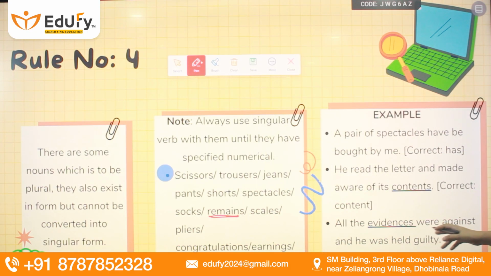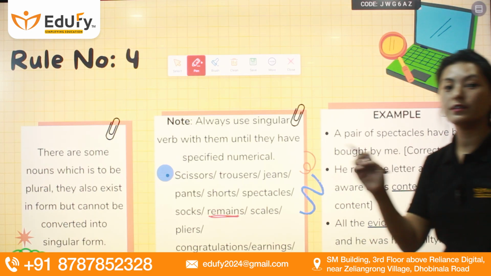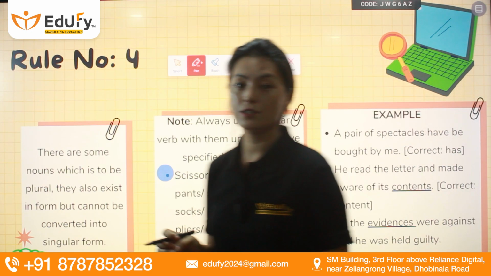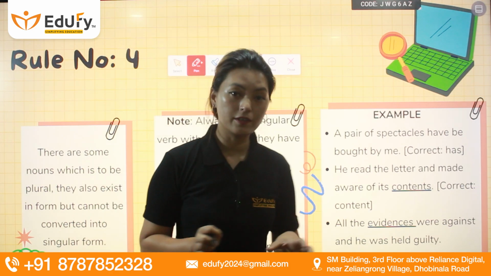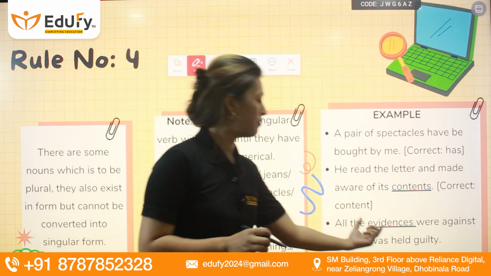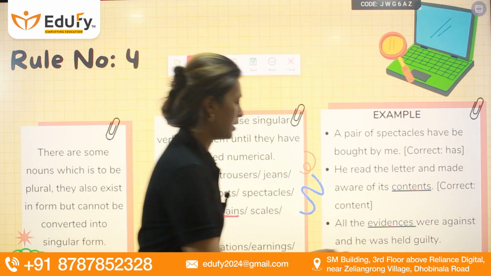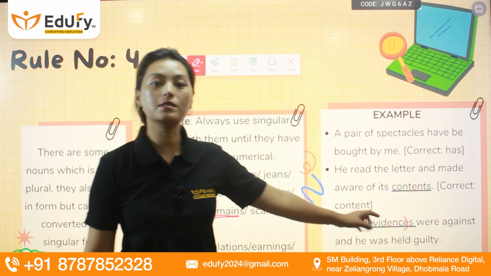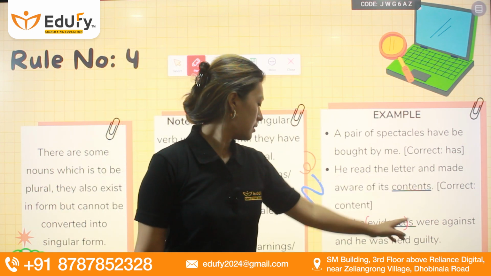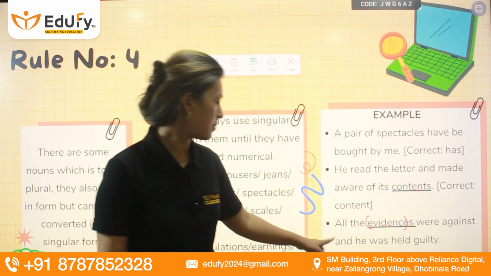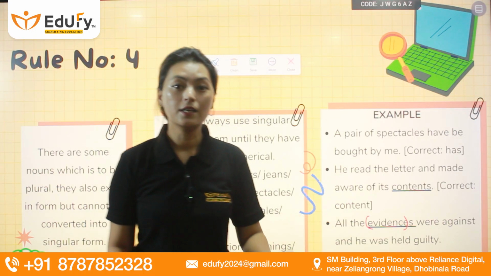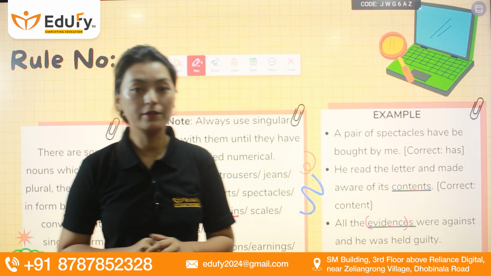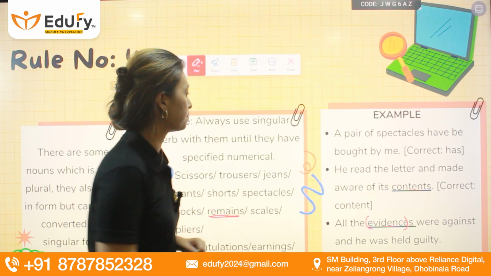"All the evidences were against him and he was held guilty." Evidences is an incorrect usage of the word evidence, okay? Evidence will always come in the singular form. So it should be written as evidence and not evidences.